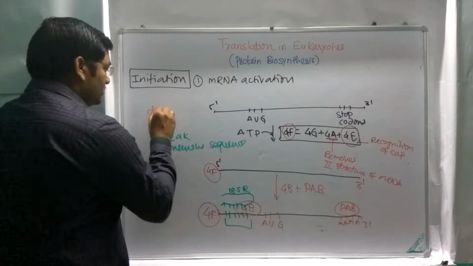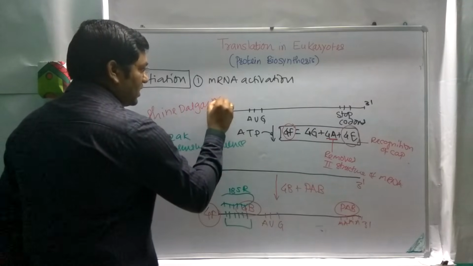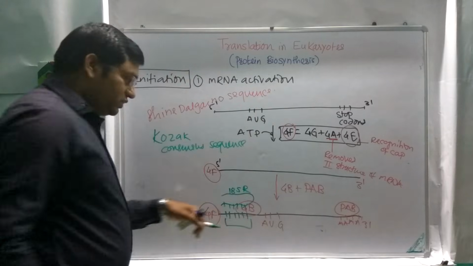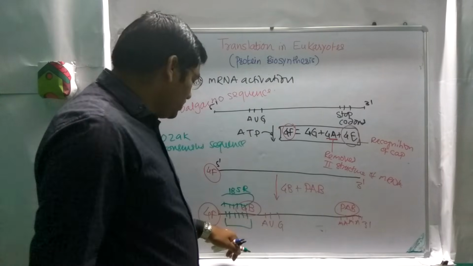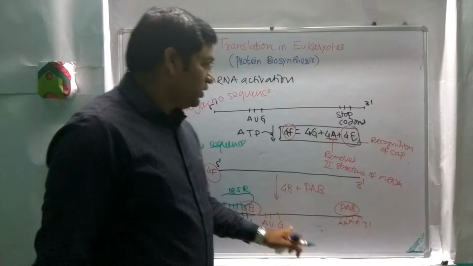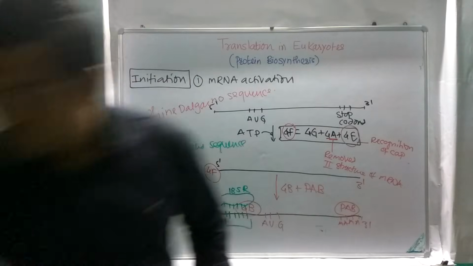In prokaryote, it is known as Shine-Dalgarno sequence, which is a marker sequence present upstream of the AUG, and it helps in the recognition of this initiation codon AUG. So this is the first step, mRNA activation. Now we will move to the second step.